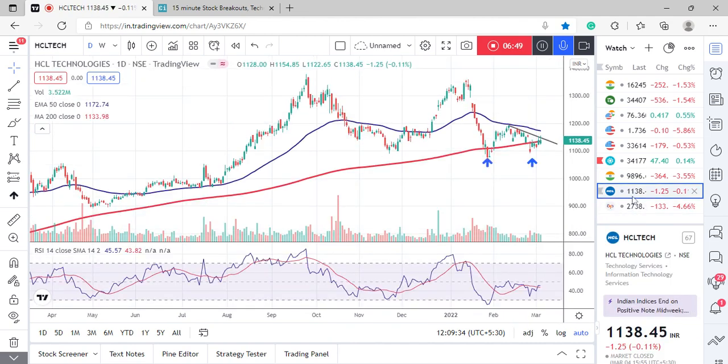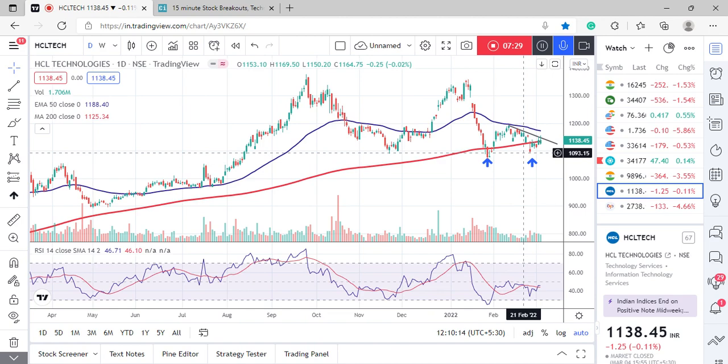Now, our first stock would be an IT stock. It is HCL Tech. Now we can see that after falling from around 1,350, it made an ugly double top around 1,350, and it fell down to 1,050. Now we can see that it made a lower bottom at 1,090 kind of levels. Now after falling from 1,350 to 1,050, it has started making higher bottoms.